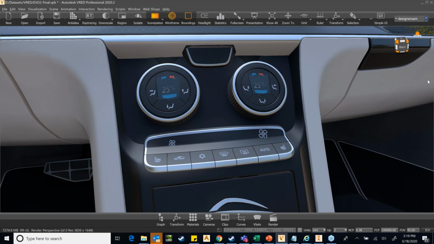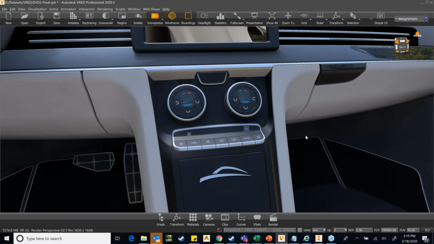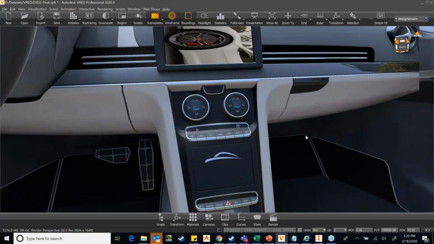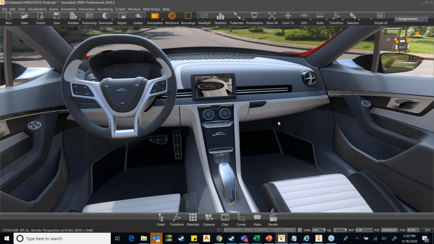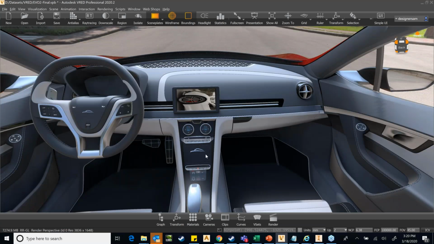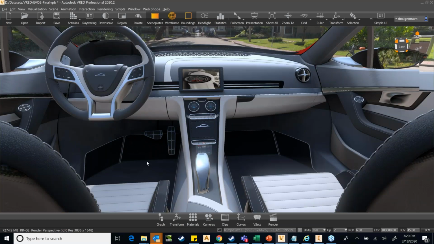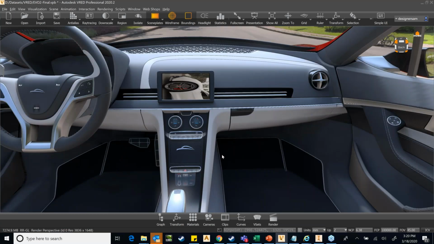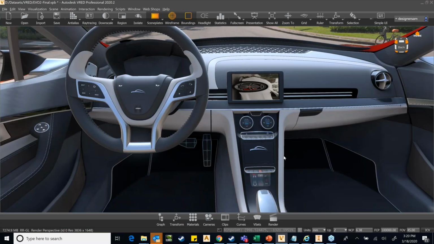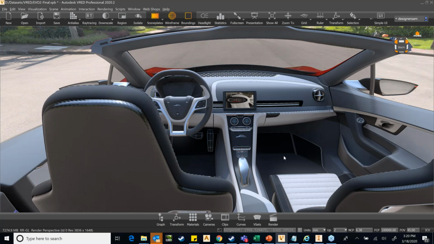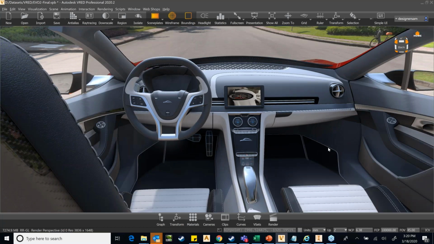Okay, so this is the type of quality you can achieve using VRED. I don't know whether you have used any other visualization software, maybe from Autodesk or from elsewhere, but I really doubt if you can generate this type of visual quality, and so quickly. The materials are presets. You don't have to create the materials. The materials are all presets.